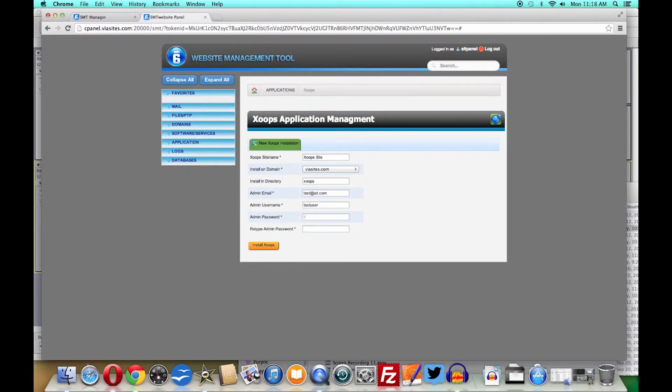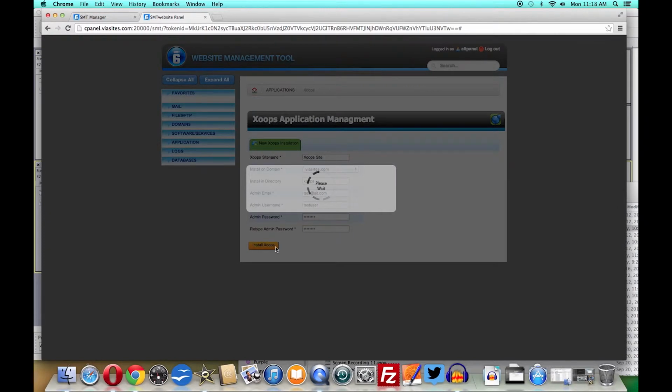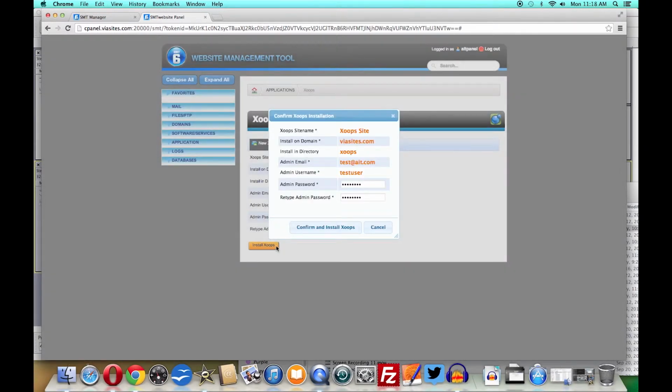Create a secure username and password and fill that out in the appropriate fields. Next, install Xoops. Confirm that the information that you've put in is correct before moving on to the Confirm and Install Xoops button.